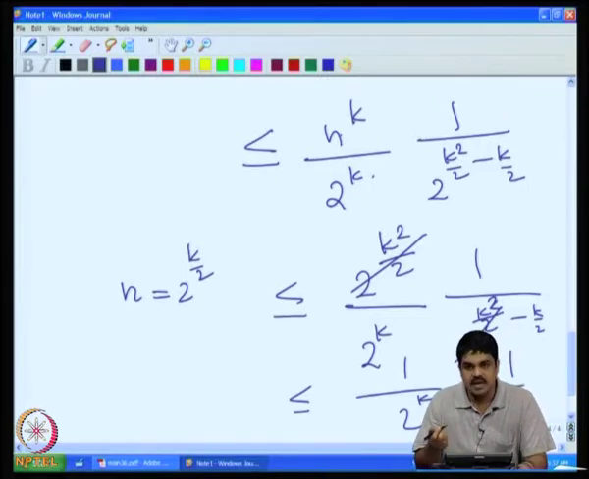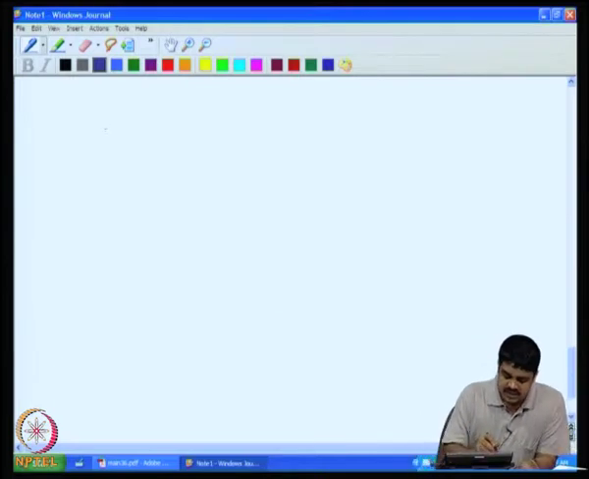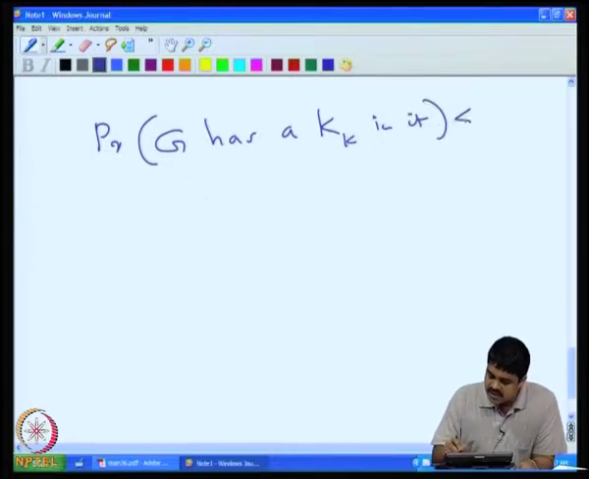For instance, if you take a graph with 2 raised to k by 2 vertices, then we can substitute n equal to 2 raised to k by 2. Then we show that this cancels out, and because we have assumed that k is at least 4, we can see that this is less than or equal to 1 by 2. So this probability that G has a k clique in it is less than or equal to half, sorry, strictly less than half.